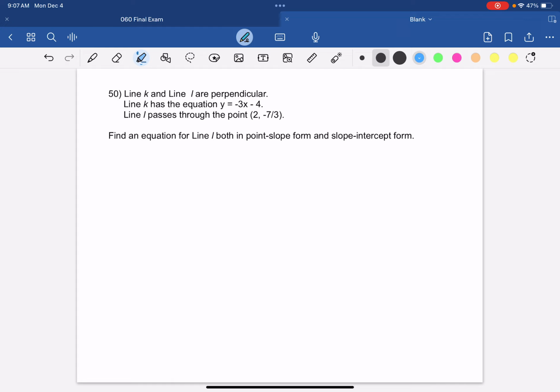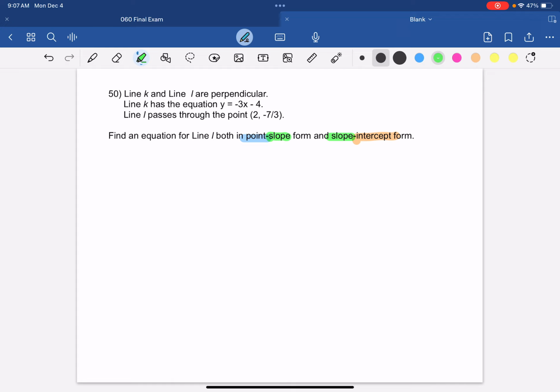Well, to find an equation in point slope form, we need a point and we need a slope. And for slope intercept form, we need a slope and we need an intercept. Well, looks like for both of these, we're going to need a slope. So let's start with that.